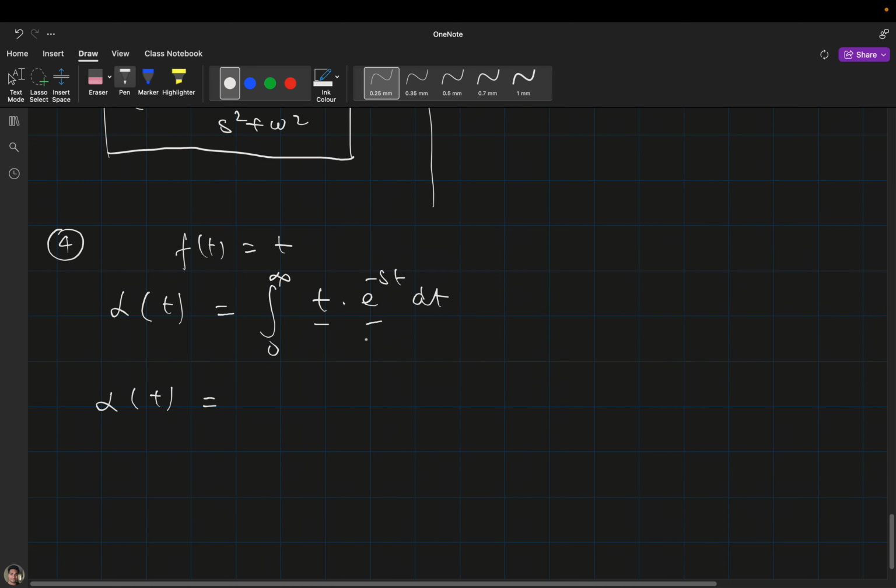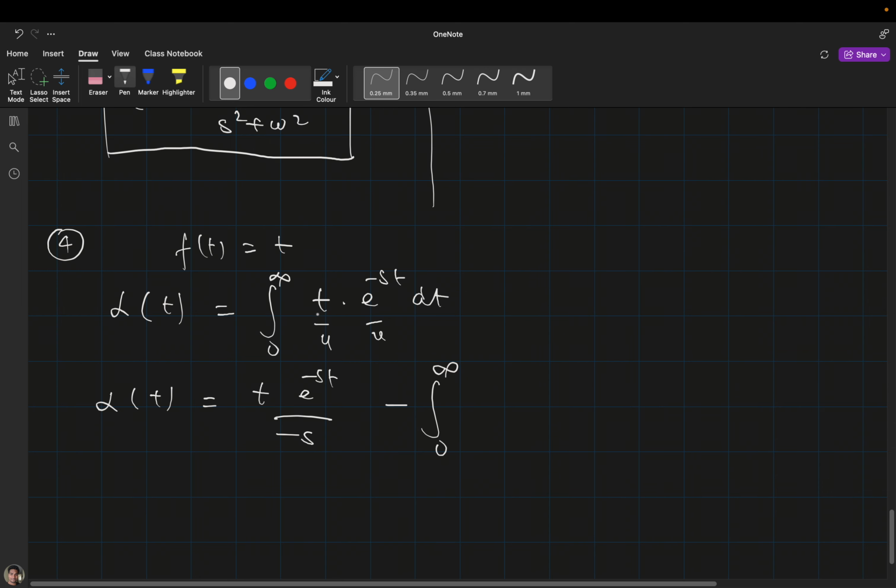Take t as the first function. Okay, t as u and the other as v. So we get t times e raised to the power minus st divided by minus s, from 0 to infinity.